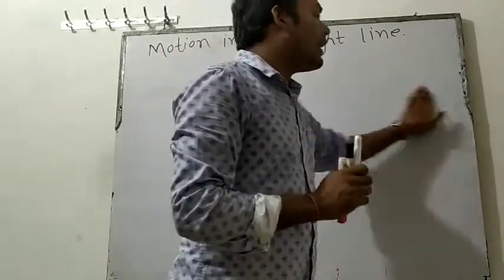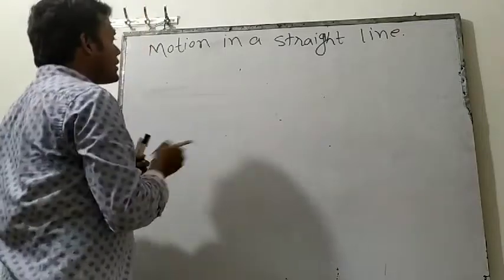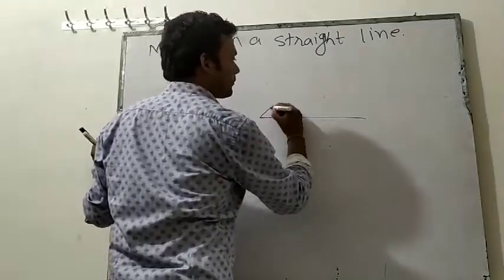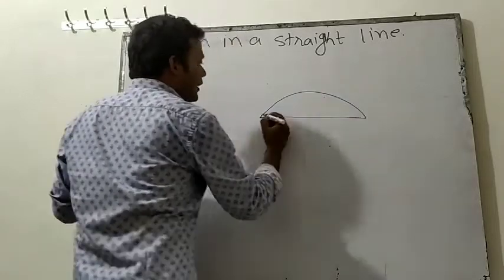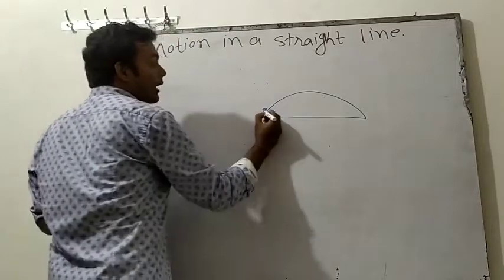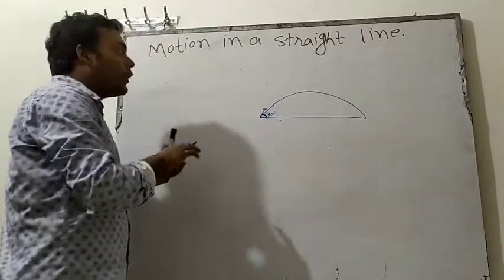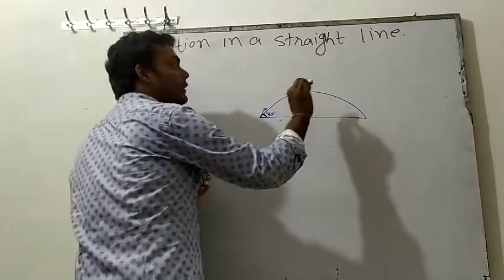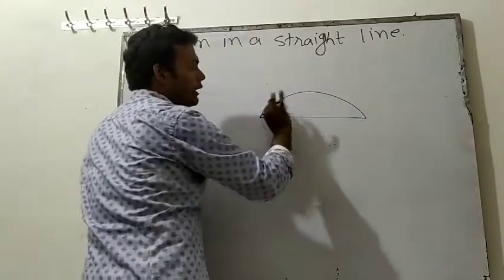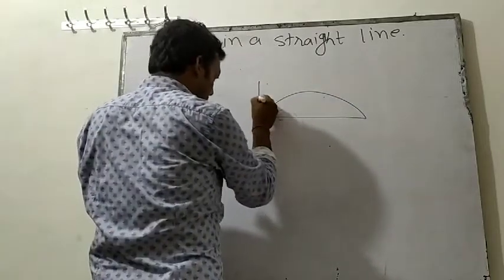Now you will ask whether there can be another type of motion also. We will say yes, that is projectile motion. Projectile motion means if any object goes like this. If I throw any object like this at a certain angle from the horizontal, let's say this angle is 30 degrees, how will it go? See how this object is going.